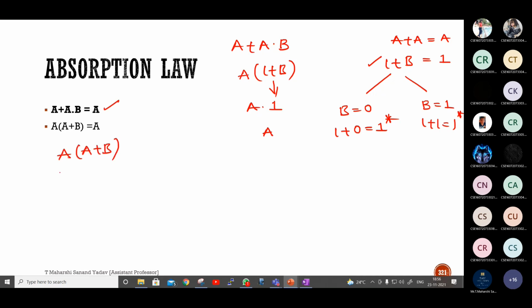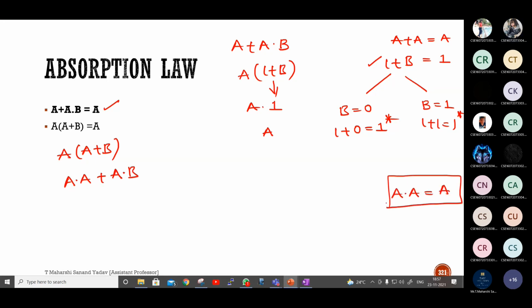Correct. Next, prove A into A plus B. Which law do I have to apply here? Associative, commutative, or distributive? Distributive. So it should be written as A into A plus A dot B. A into A is how much?